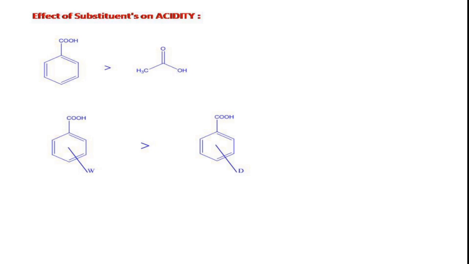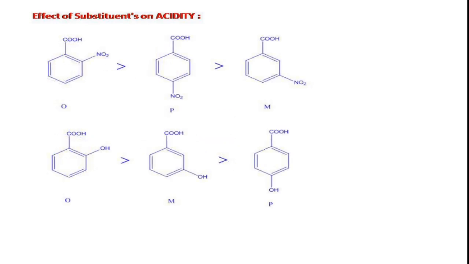Due to the presence of electron releasing substituents, that is electron donating substituents, the negative charge on the carboxylate anion is intensified, which destabilizes it and thereby decreases the acidity of the parent benzoic acid. So we can say that due to the presence of electron donating groups, the carboxylic acid's acidity decreases. Due to the presence of electron withdrawing groups on the benzene ring, the acidity of the parent benzoic acid increases.